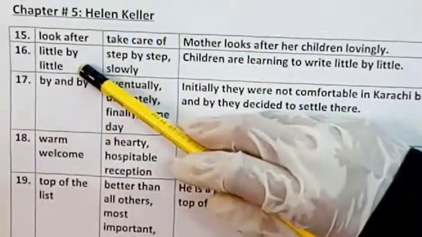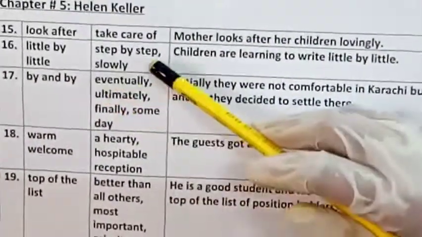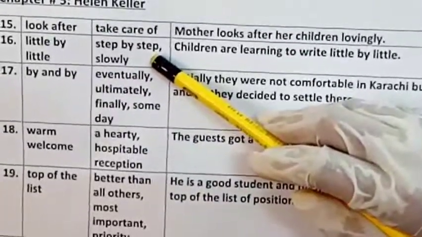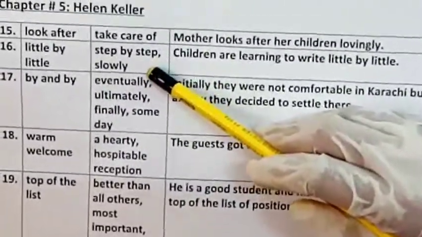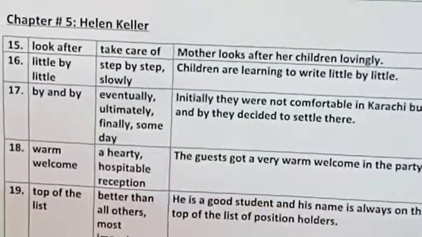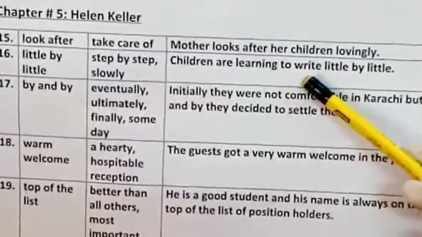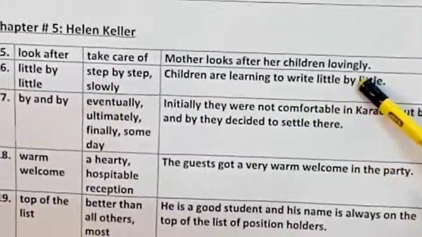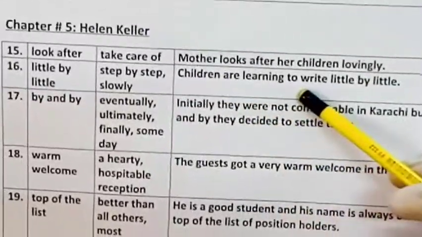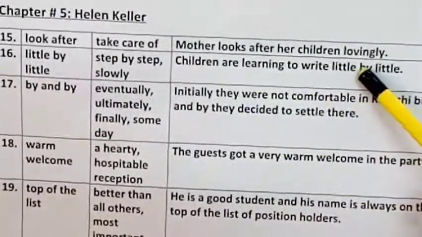The next phrase is little by little, and its meaning is step by step, slowly, ahista ahista. Children are learning to write little by little. It means that children are learning to write slowly.